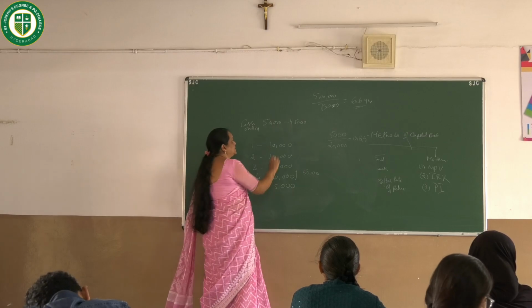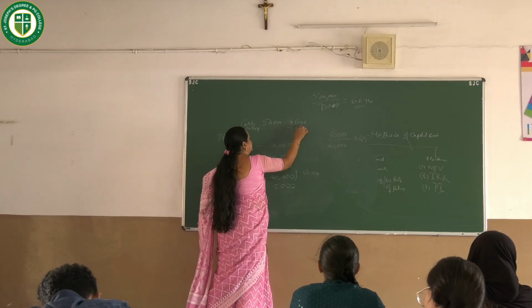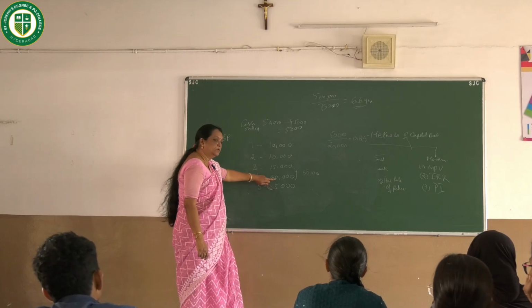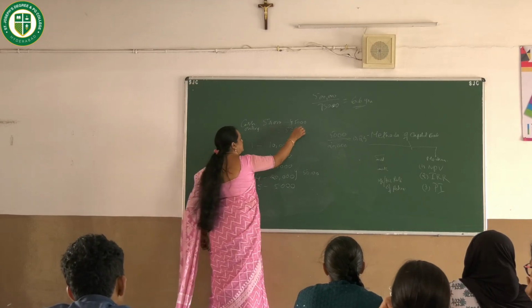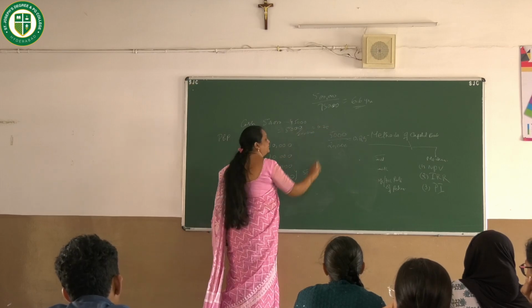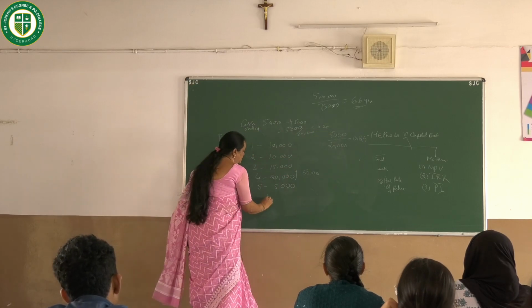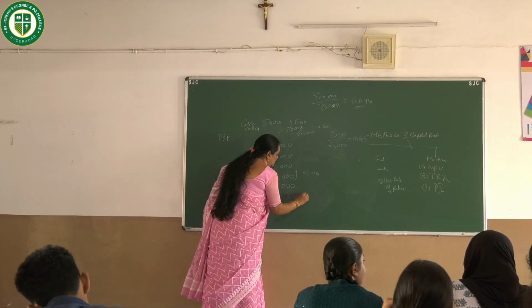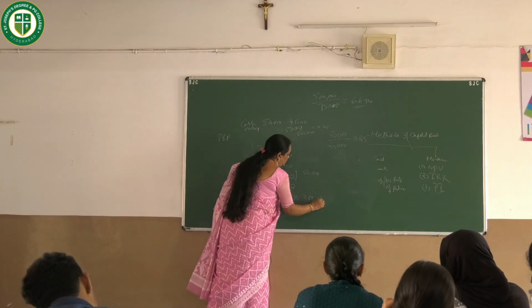How much is still to be recovered? 5,000. So 5,000 divided by the next year's value, 20,000, is 0.25, which is 3 months. So right here, payback period is equal to 3 years, 3 months.